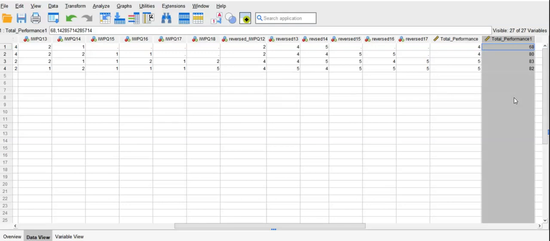Instead of enumerating every variable, you just first obtain the average score of the 18 and then multiply by 18. Okay, so this is for our session today about how you can reverse the negatively formulated variable to the positively formulated, and also how you can calculate the mean score and the total score with a special formula.